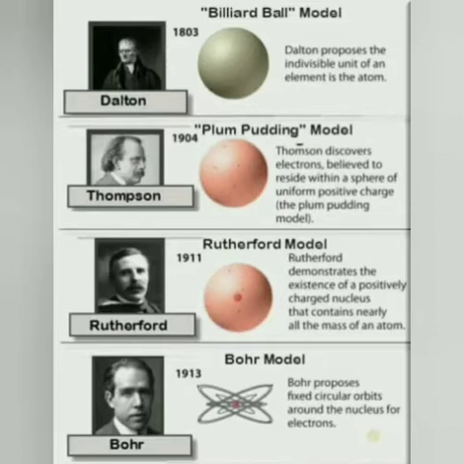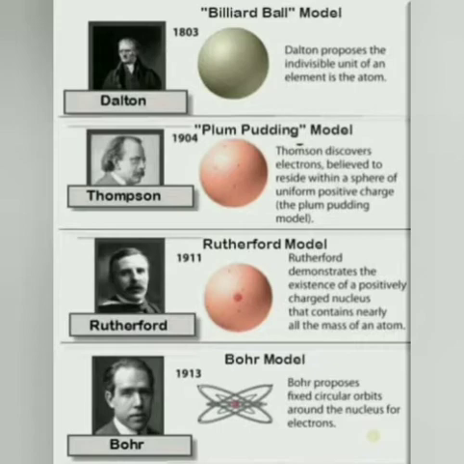This picture shows the gradual change in the atomic structure. At the top, the billiard ball model of Dalton, as he said that the atom is spherical and solid in shape, and there were no further smaller particles. Next came Thomson's plum pudding model, because he discovered electrons and he said that the atom is a spherical ball with positive charge on which the electrons are fixed at some places. Then came Rutherford's model of planetary motion, where he said that the positively charged particles are at the center and electrons are revolving, but he could not explain the path of the electrons.